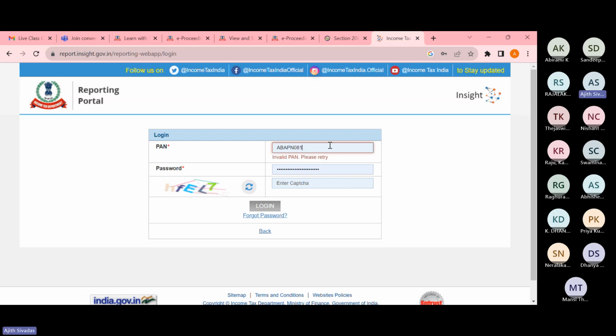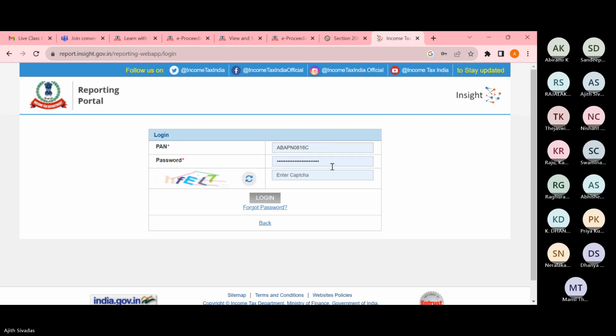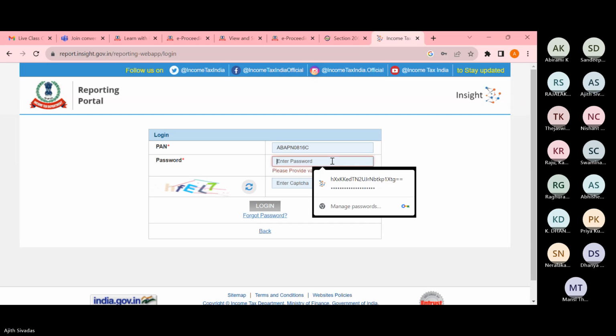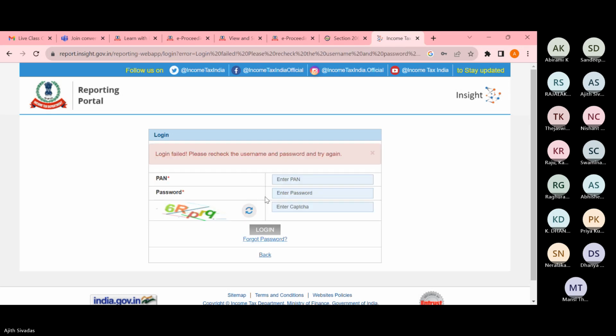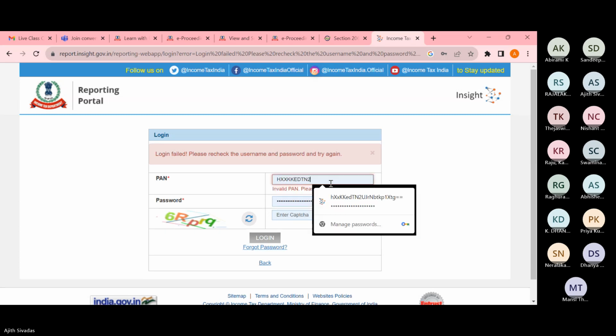So I am trying to give the already registered PAN with the password. One second, please.